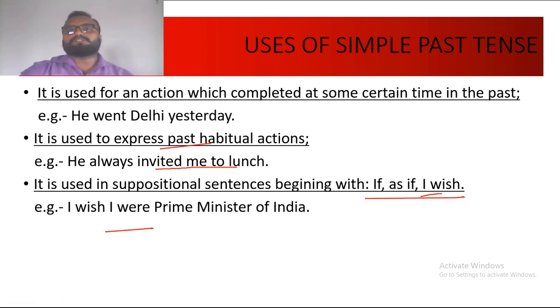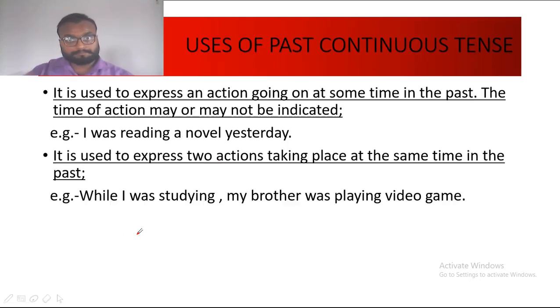Now moving to past continuous. It is used to express an action going on at some time in the past. The time of action may or may not be indicated. So any action which was going on, it means which was taking place at some time in past only.